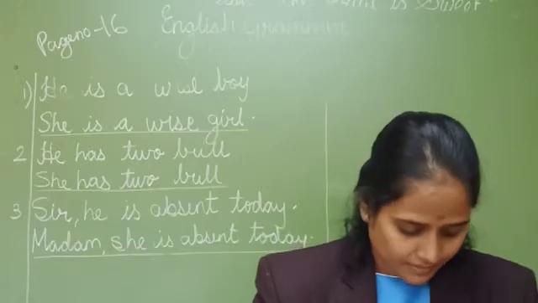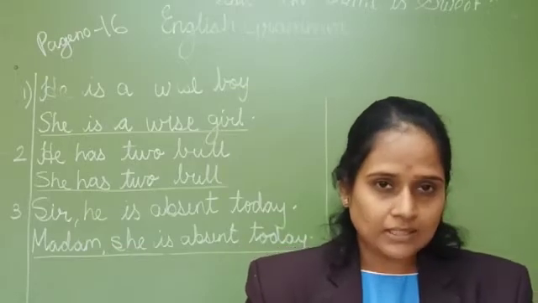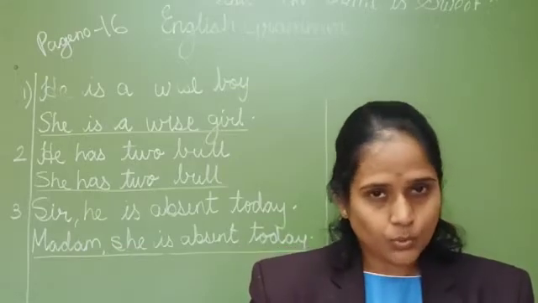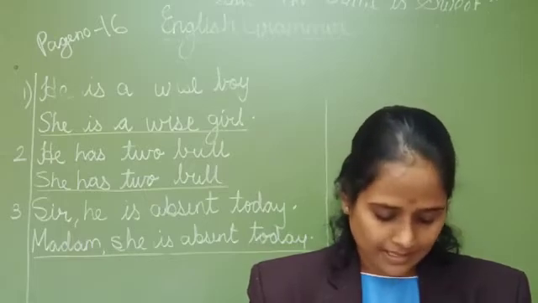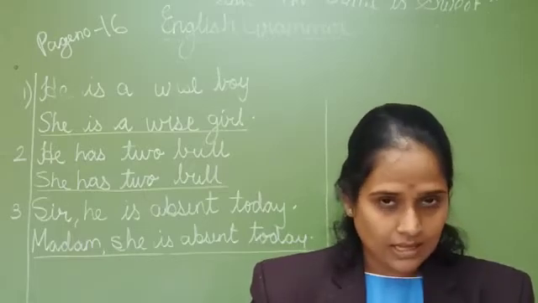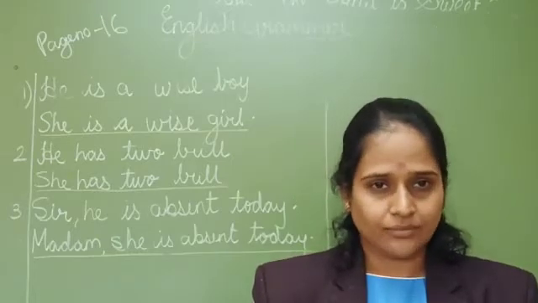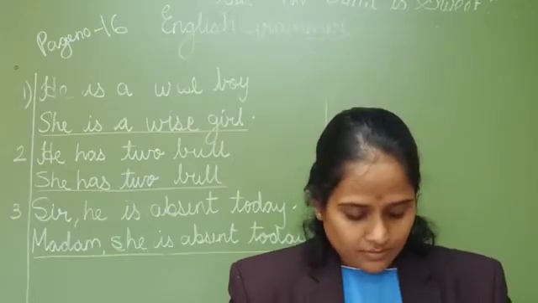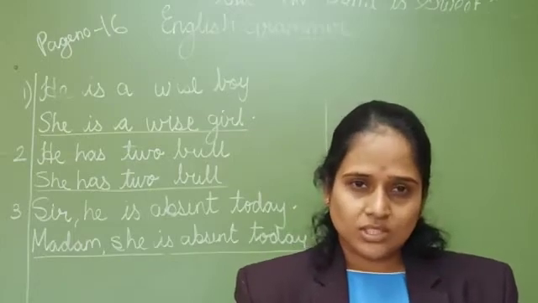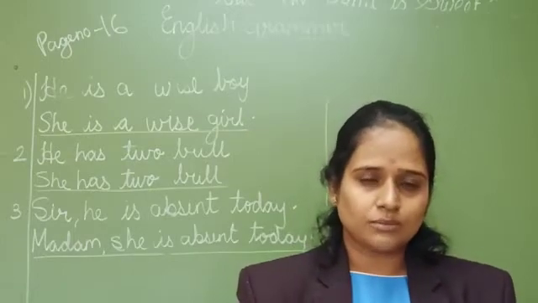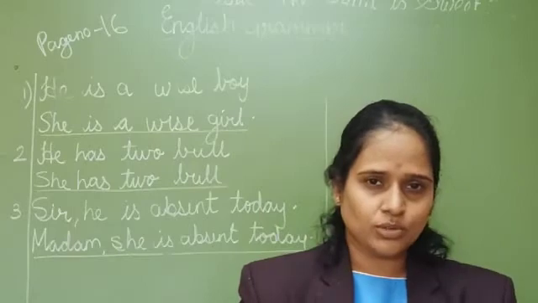Fox, vixen. Boy, girl. King, queen. Cock, hen. Uncle, aunt. Father, mother. Husband, wife. If you go through the chart given behind once again, you will be able to write the answers.